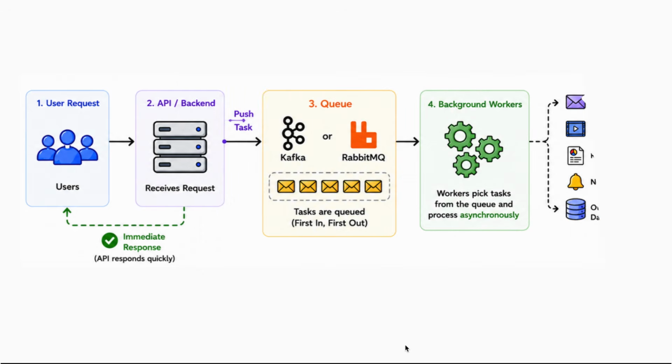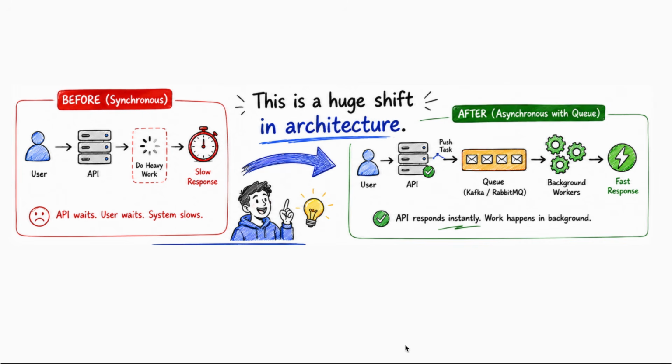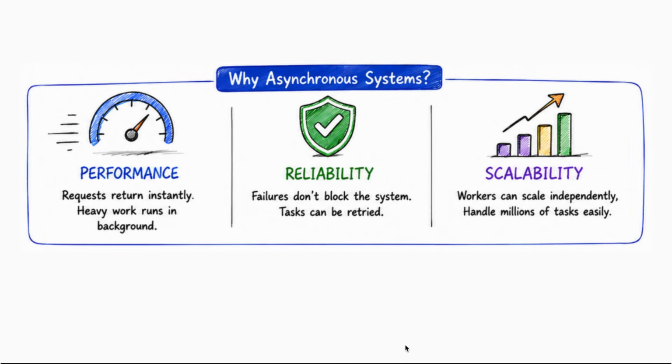Now the API responds quickly, and background workers process tasks asynchronously. This is a huge shift in architecture because asynchronous systems improve performance, reliability, and scalability. And honestly, once systems become large, queues become almost unavoidable.